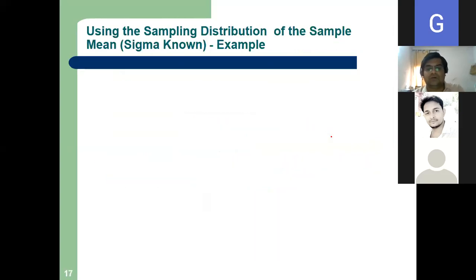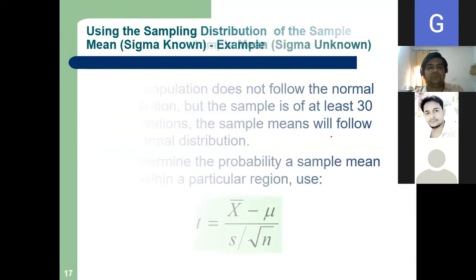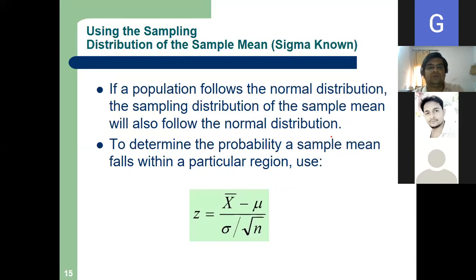So we are approaching towards our topic. One is sigma known, another is sigma unknown. All of you write down these two formulas, please. When we are using the sampling distribution of the sample mean, there is sigma known and sigma unknown.